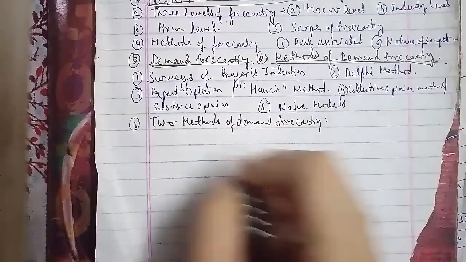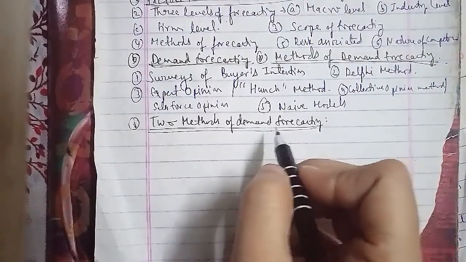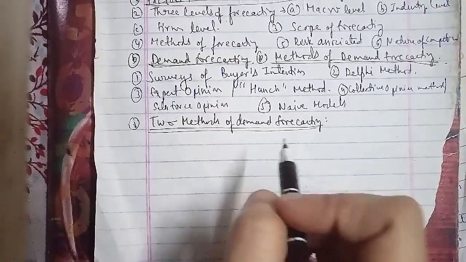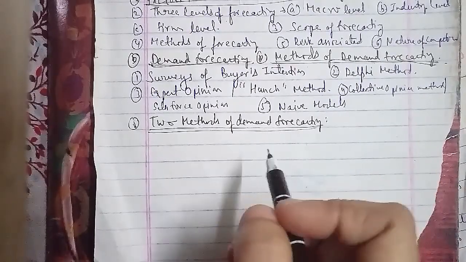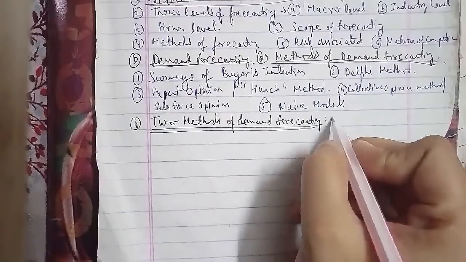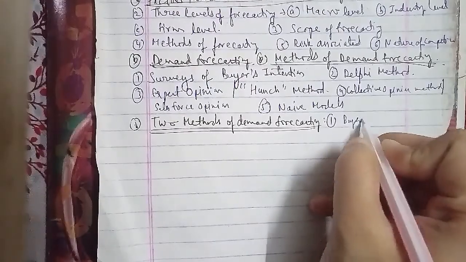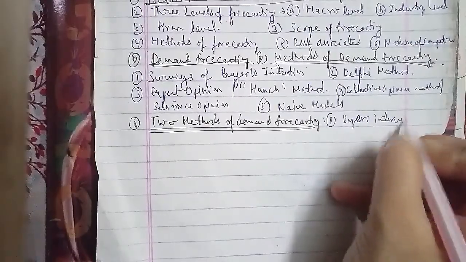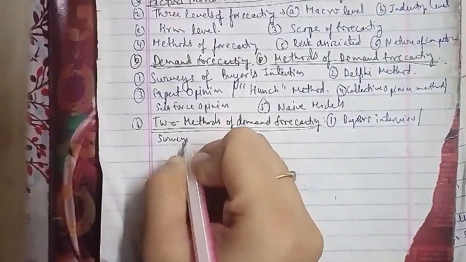There are two important approaches employed for demand forecasting. The survey method depends upon market research, surveys, etc. The consumers are interviewed for their feelings and intentions. This approach consists of five methods. The first is buyers' interviews and surveys of buyers' intentions.